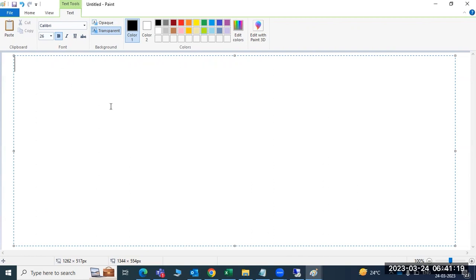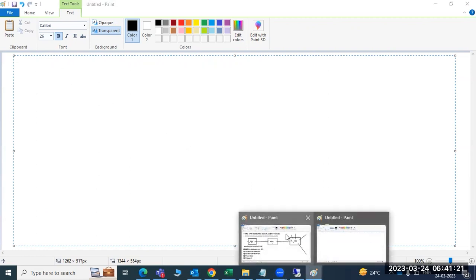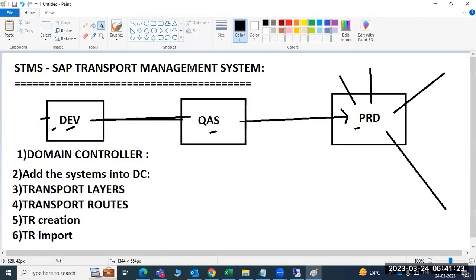So the thing which we are going to discuss is the TMS configuration. What does TMS configuration mean? Transporting the data from one system to another system, and from that system to another system. Why do we have to transport? Can't we directly go into production and do the development and quality activities? Yes, we can do that.